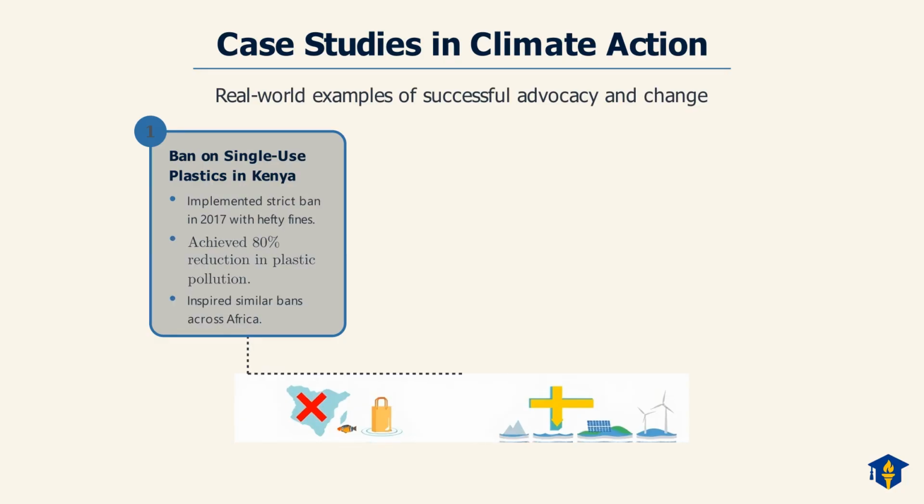In 2017, Kenya implemented a strict ban, enforcing it with substantial fines. This resulted in an 80% reduction in plastic pollution across the country. The success of this ban has inspired similar plastic reduction policies throughout Africa.